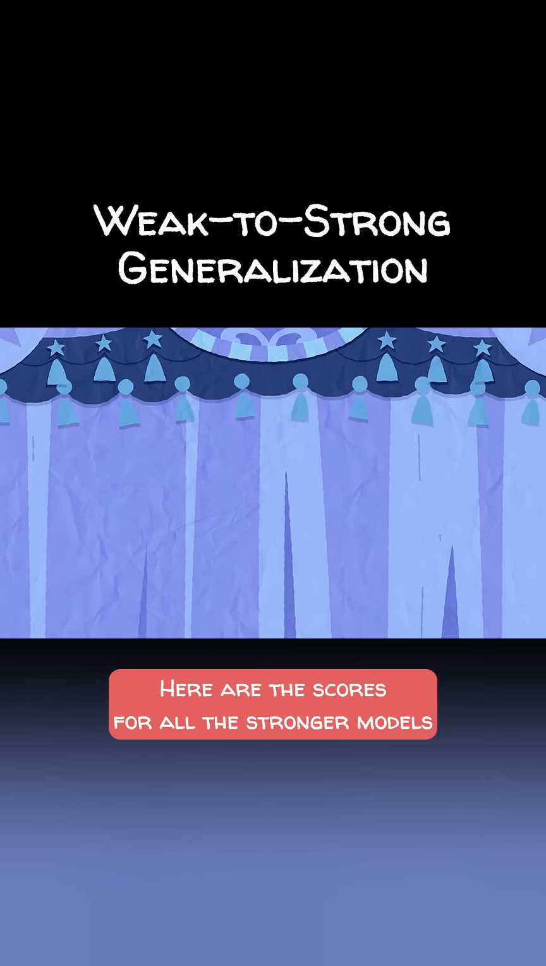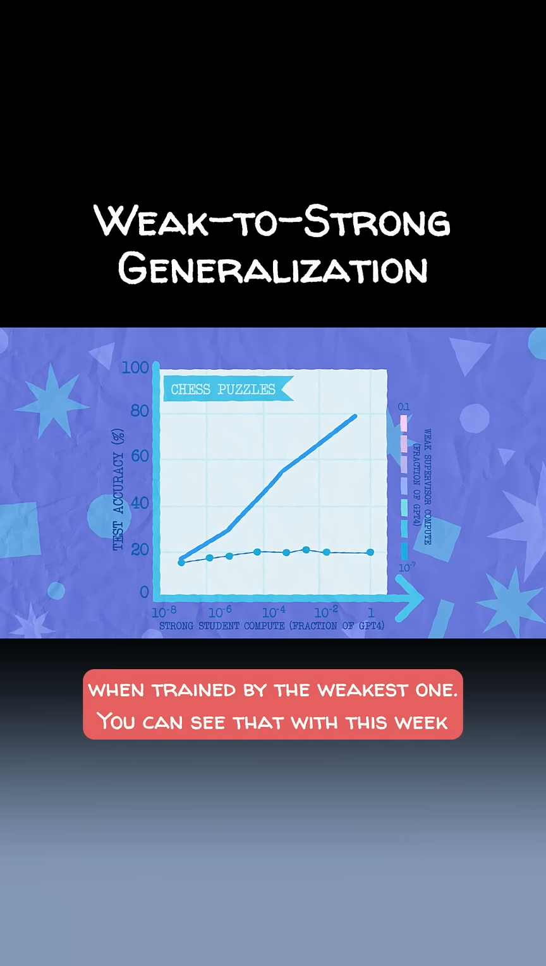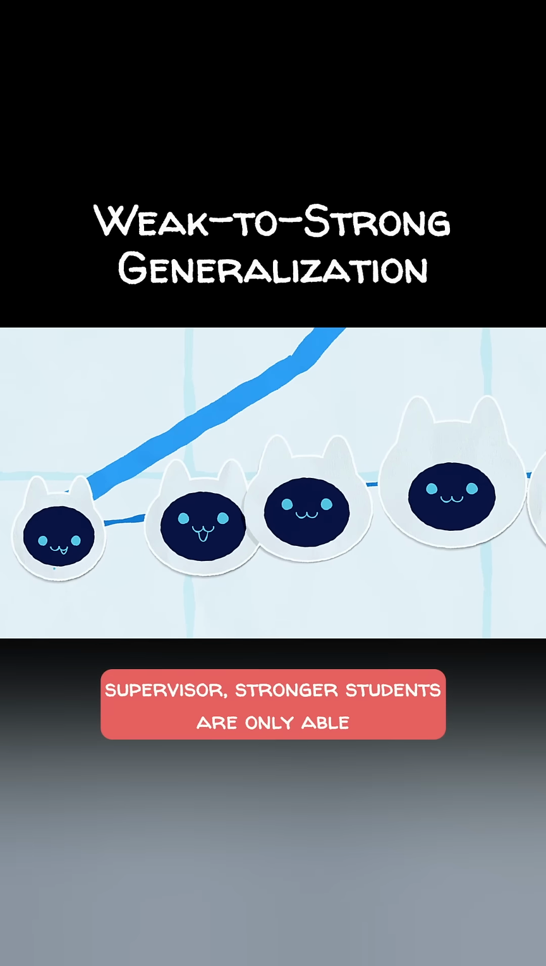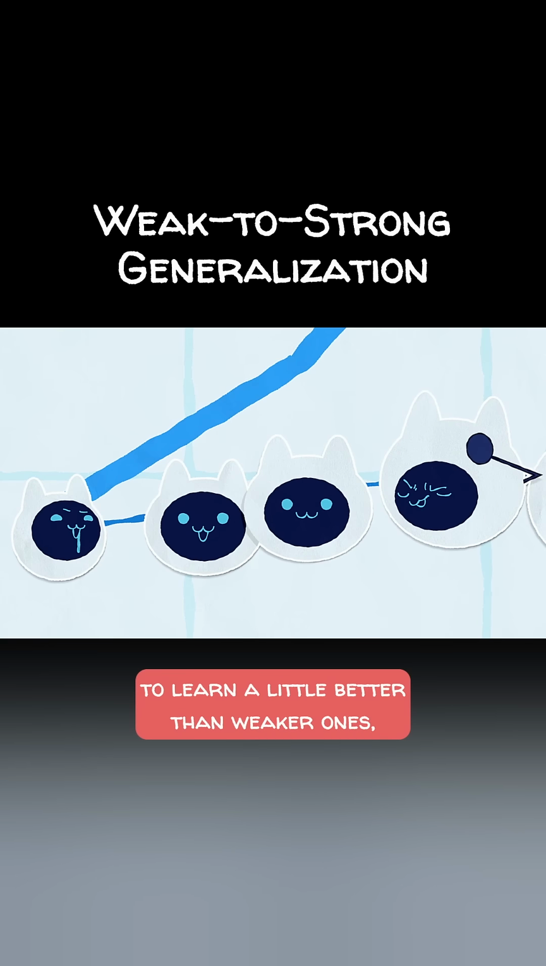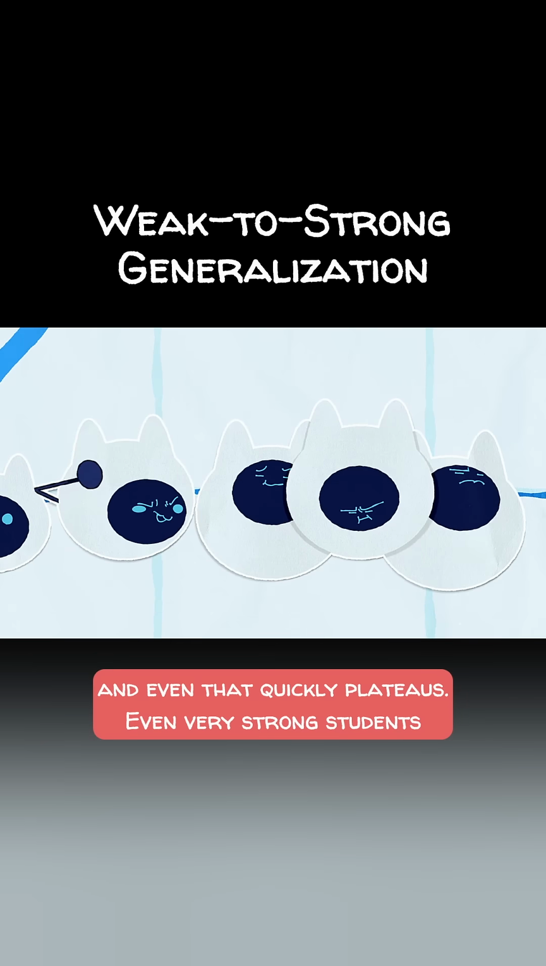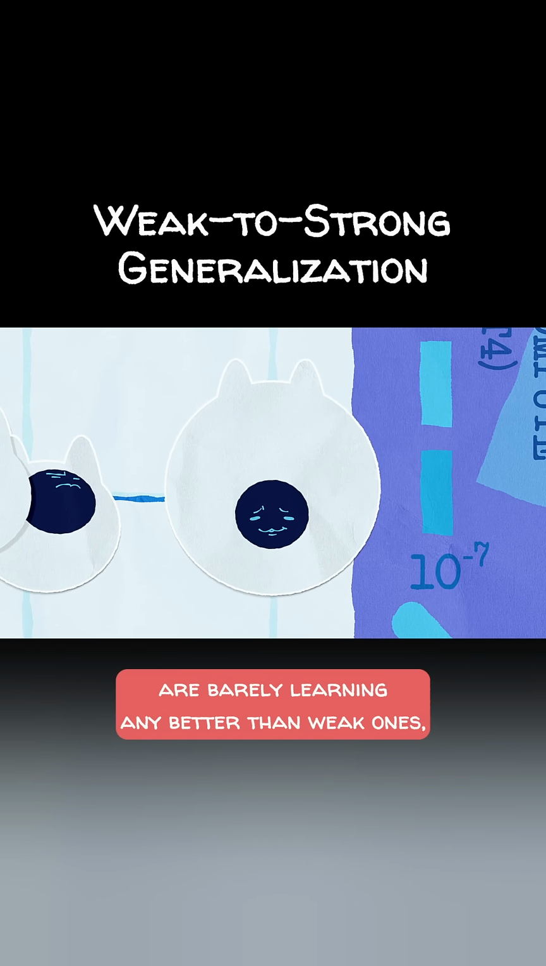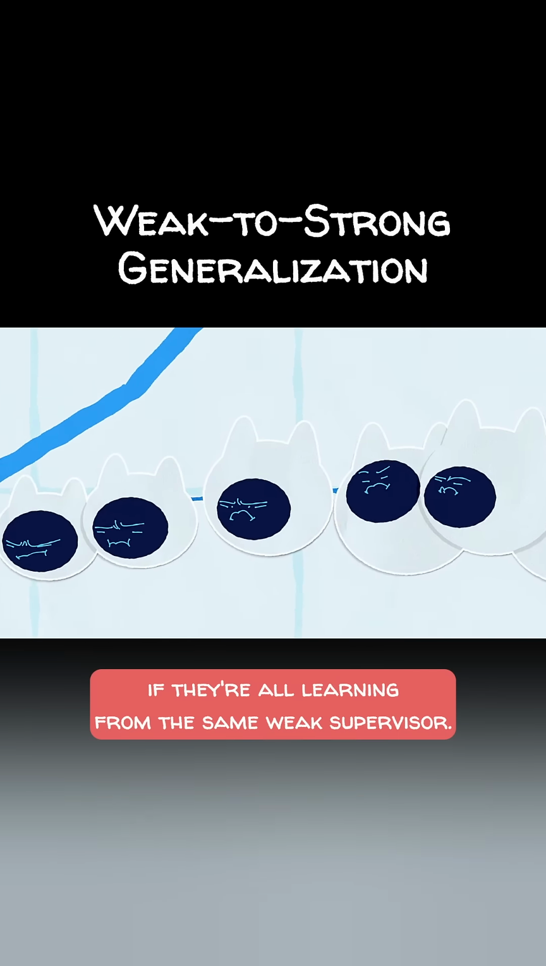Here are the scores for all the stronger models when trained by the weakest one. You can see that, with this weak supervisor, stronger students are only able to learn a little better than weaker ones, and even that quickly plateaus. Even very strong students are barely learning any better than weak ones, if they're all learning from the same weak supervisor.